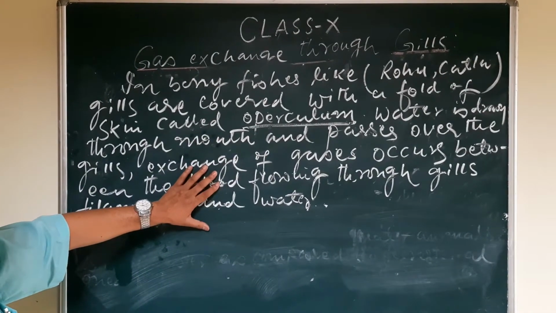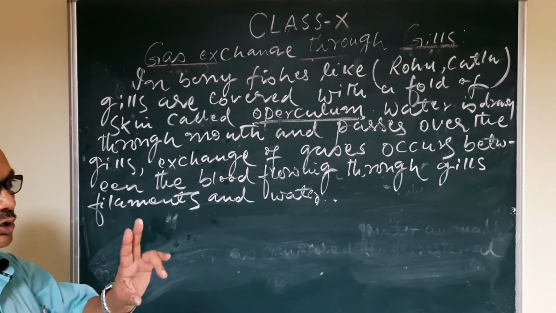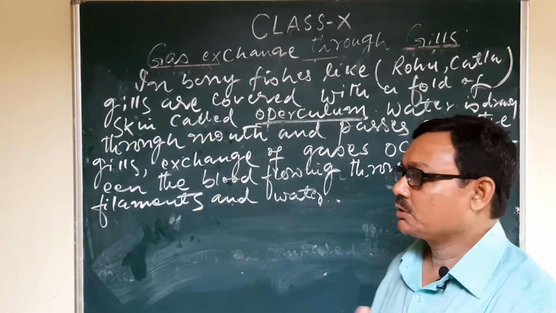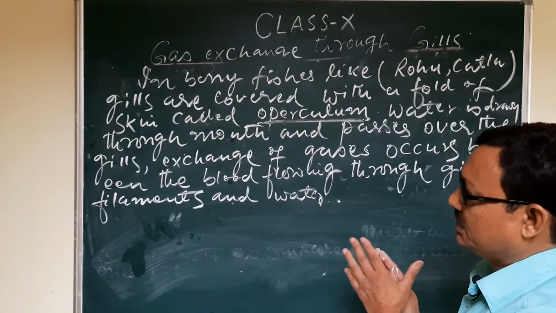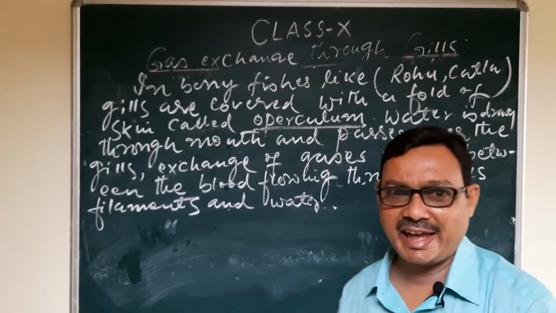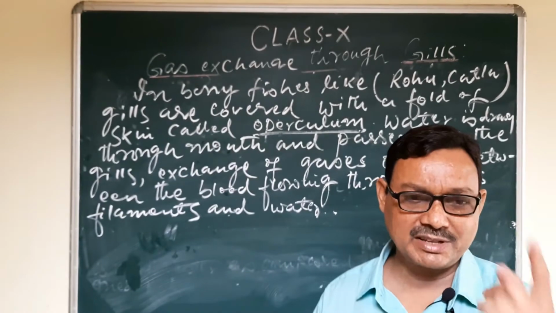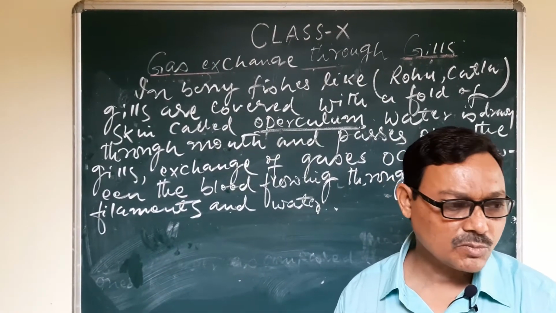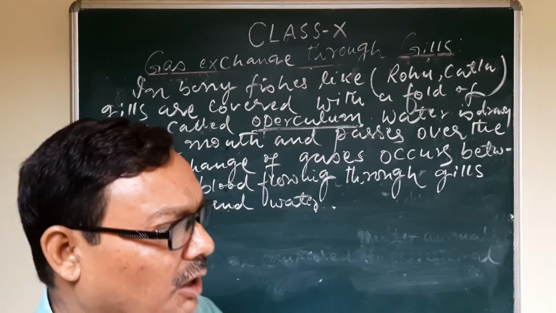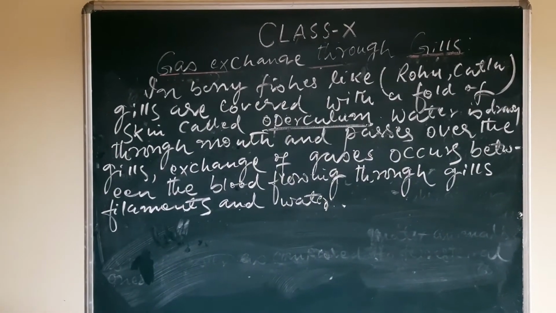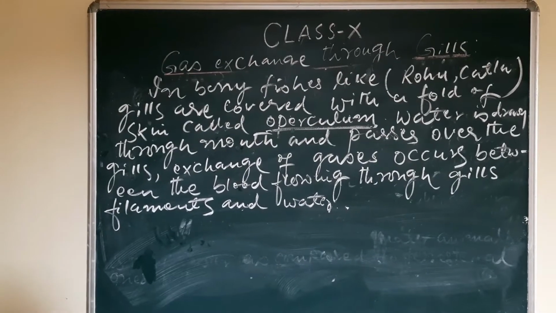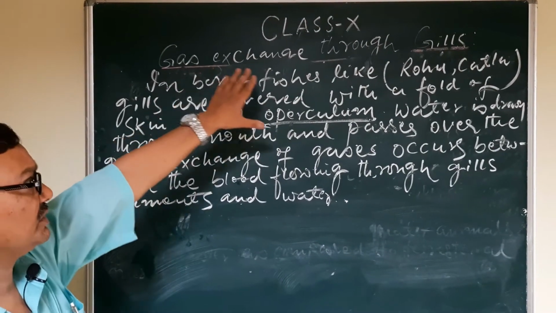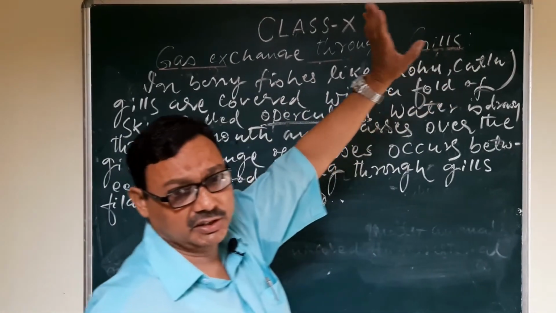After this, we have two activities in this session, and I would like to give an idea about those two different activities from your book. The first activity is related to the exhalation of gas during the process of breathing, that means carbon dioxide, and the second one is associated with the process of breathing in fish.